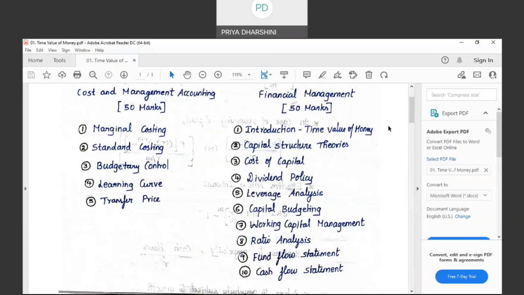Okay. Today we will discuss the introduction to financial management and the concept of time value of money. Now, what is the concept of financial management? Can everybody understand Tamil? So that I can keep the class multilingual and more understandable and interactive. Is there anybody who cannot understand Tamil? Okay, fine.